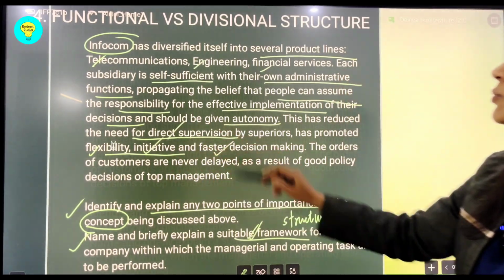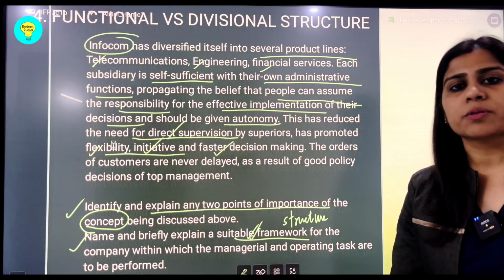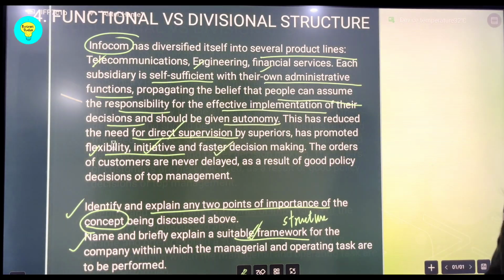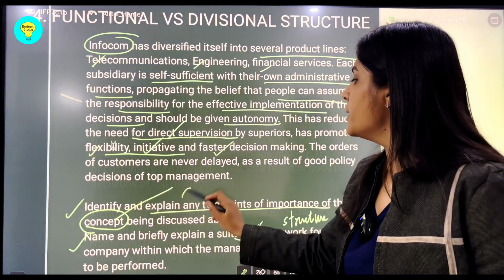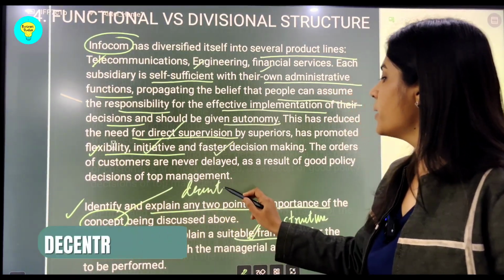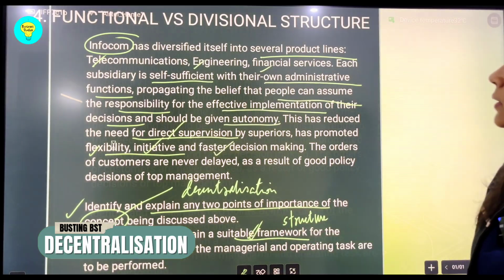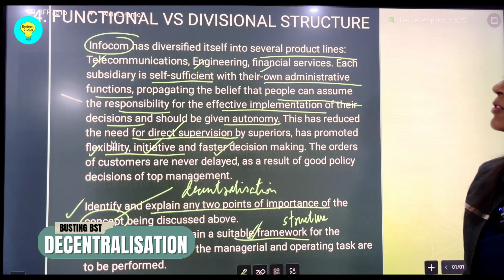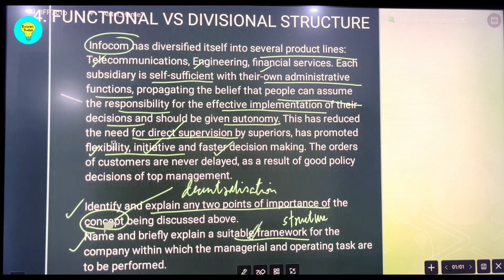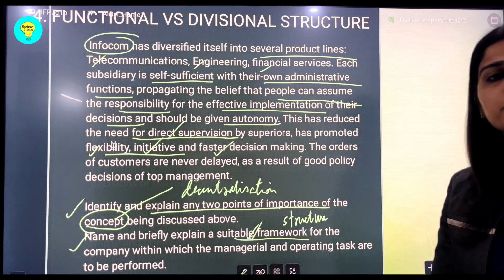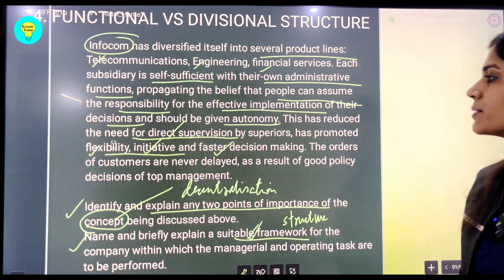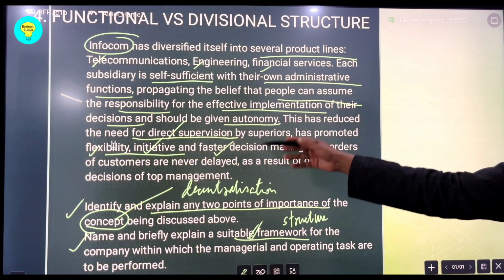So, you see, students, all these points are the importance of a particular concept. That concept is nothing but decentralization, because the entire organization is working with full autonomy. They have their own administrative functions, they are self-sufficient. So all this shows that the organization is running on the principles of decentralization, and these are the benefits.